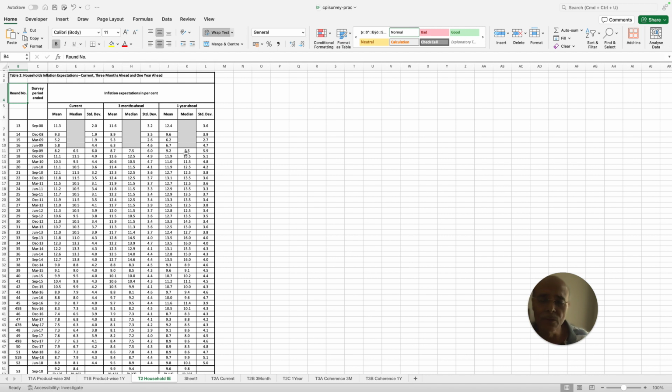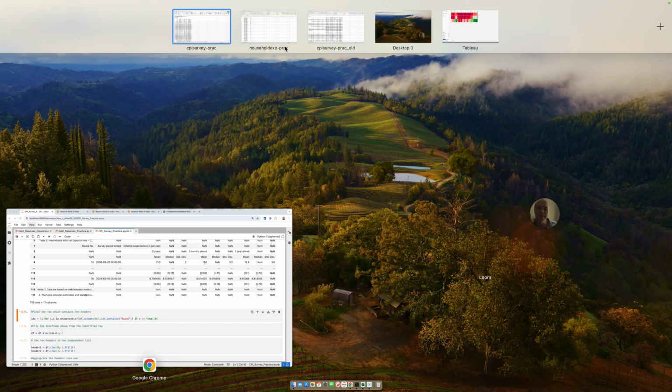So I have used the identifier as round. Round is my identifier because the computer will not know, right? No artificial intelligence will know how to find the identifier, and if you try to incorporate all that artificial intelligence, it will make the code very complex. So let's not do that. Let's understand some of the things you have to do manually. So I'll put the identifier as round number.